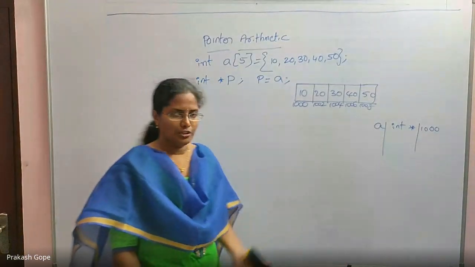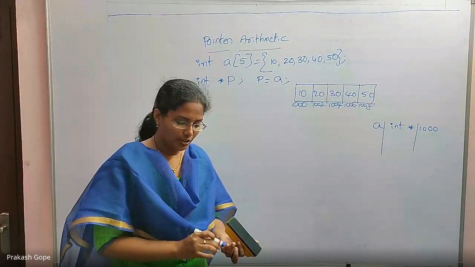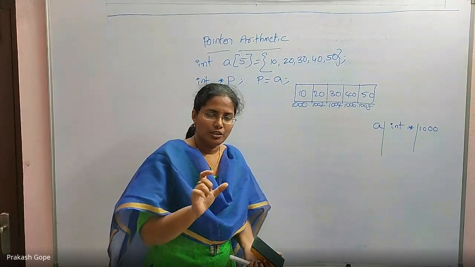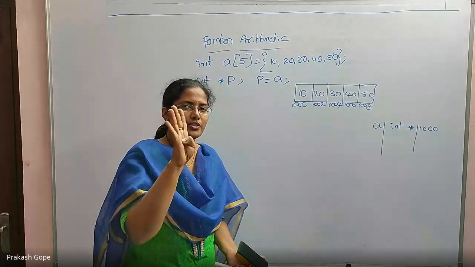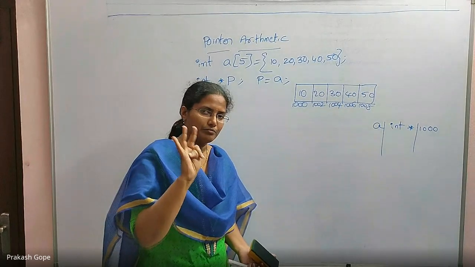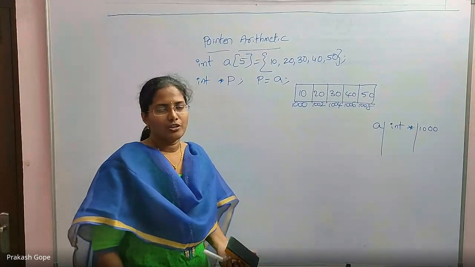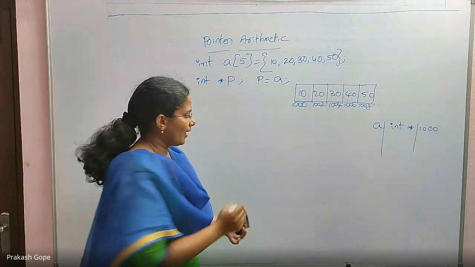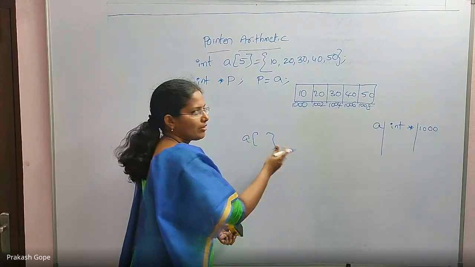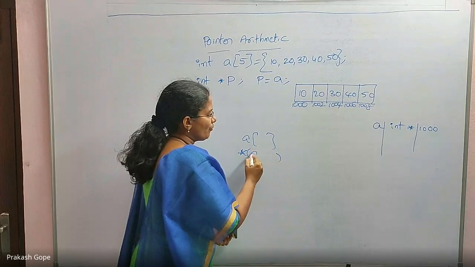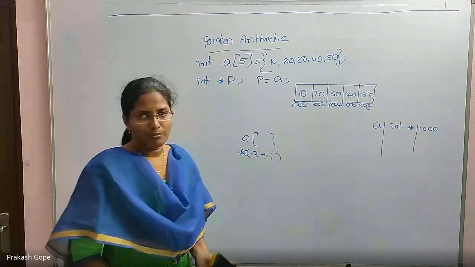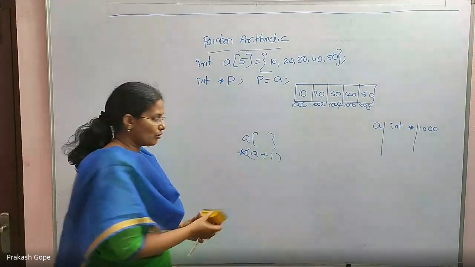So type and value, you should be very, very clear. Whenever I write a pointer, immediately you should tell me what is its type and what is its value. Then you are very comfortable with pointers. You don't have to write in array syntaxes. Immediately you will go for pointer representation while writing the code.